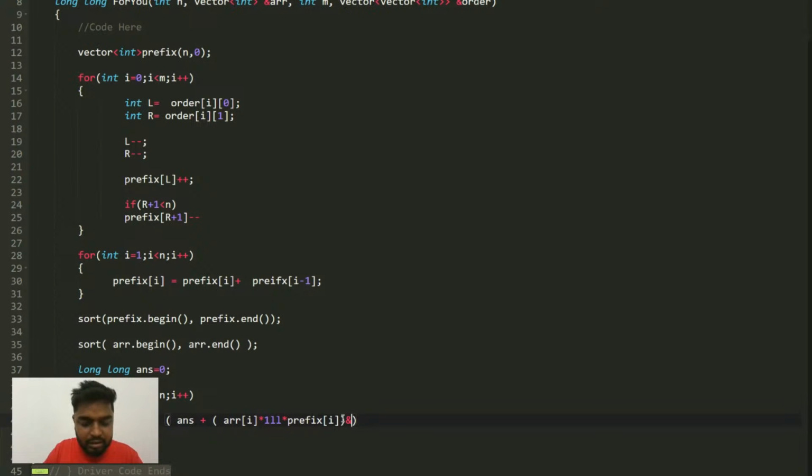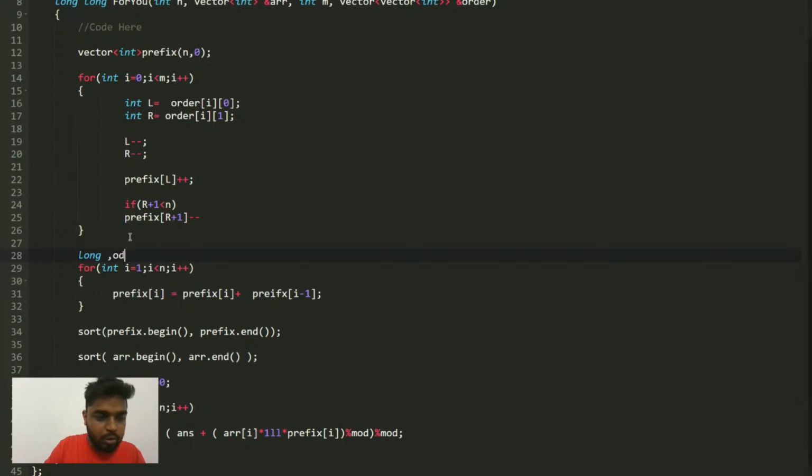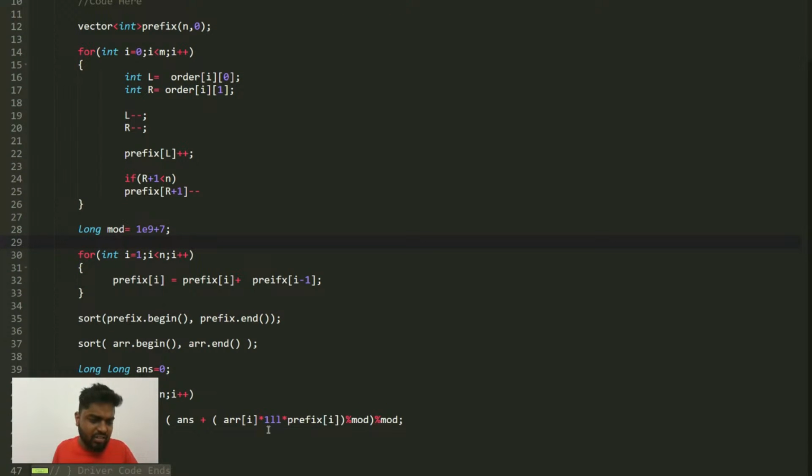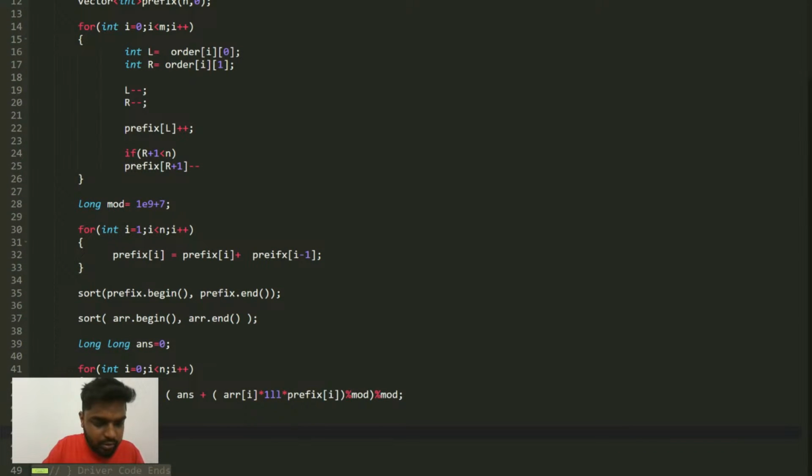And then you can take the modulus here, because they are asking you to take the modulus. So one time take the mod here, another time take the mod here, and let me declare the mod value. Let's say long mod is equal to 10 to the power 9 plus 7. That is what they have asked me to take the modulus. Then at the end, I can just return the answer here.